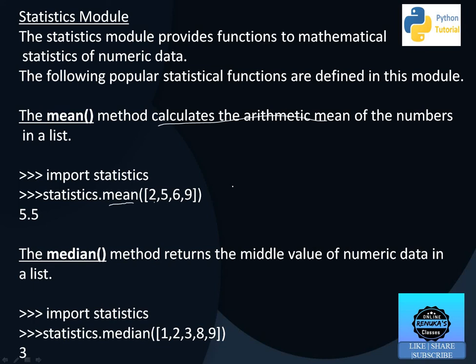Then 2 plus 5 plus 6 plus 9 divided by 4, so that is the mean, that will be 5.5. And before that we have to import the statistics module, and to use mean we write statistics.mean, and in the brackets the values.